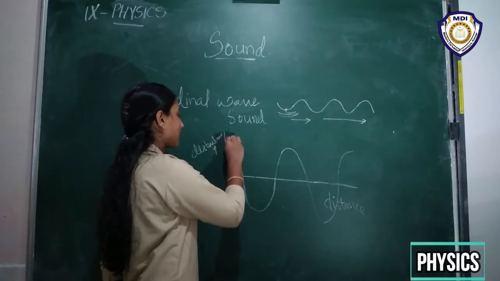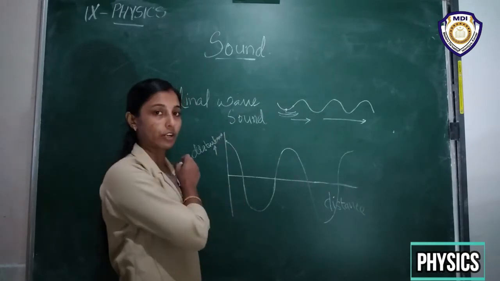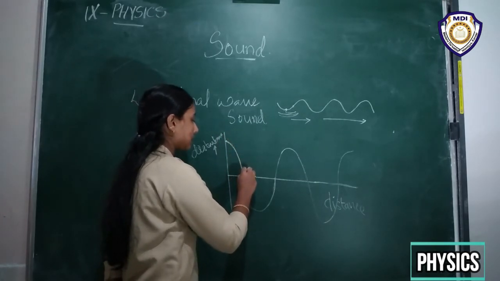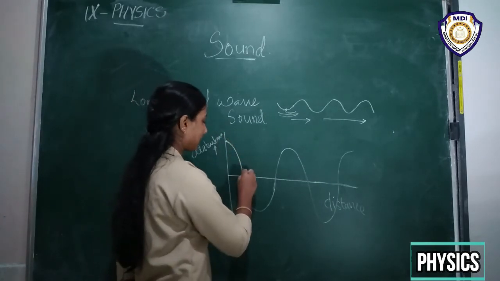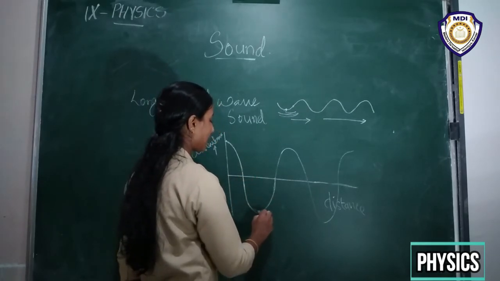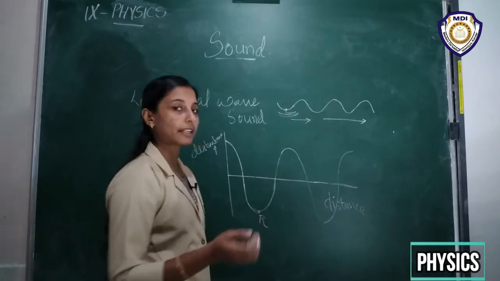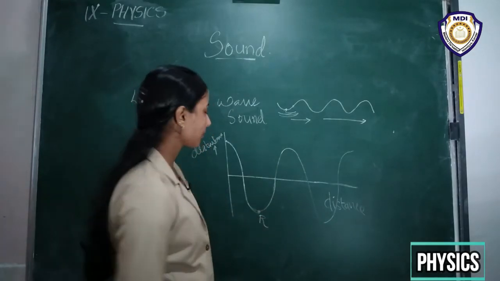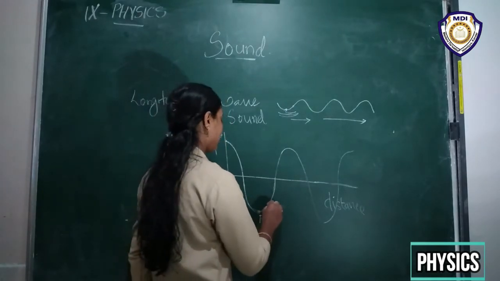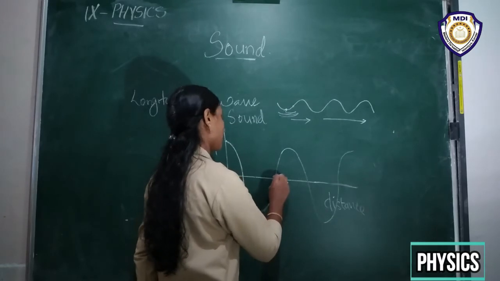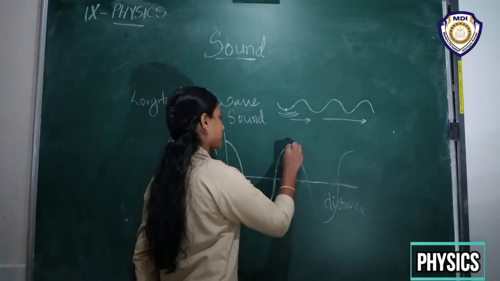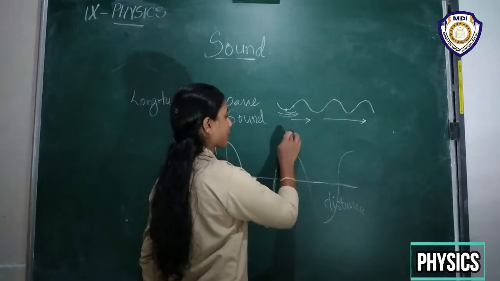Okay, so here is a higher pressure region or high disturbance region, and then while traveling it goes on decreasing and decreasing to a minimum. That is, here we have a rarefaction region, where the particle density is least, or we can say the pressure is least. Then it again increases when it moves forward and reaches a maximum point, and this is known as the compression region, right?